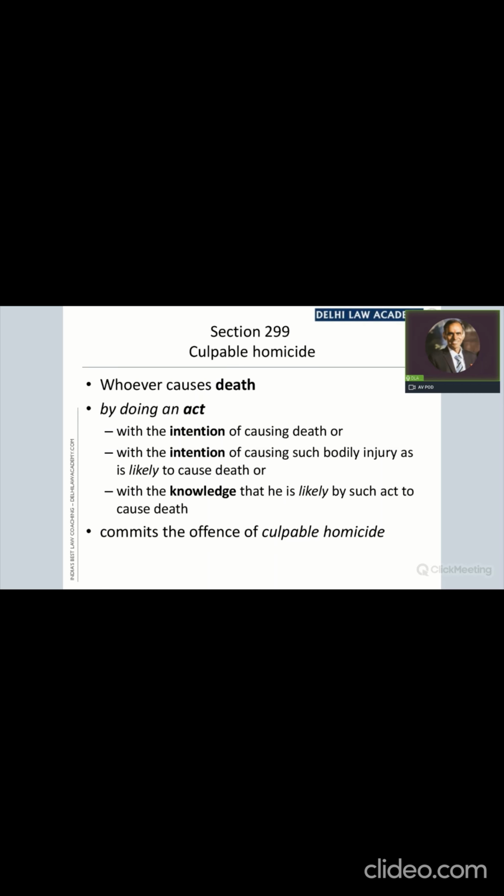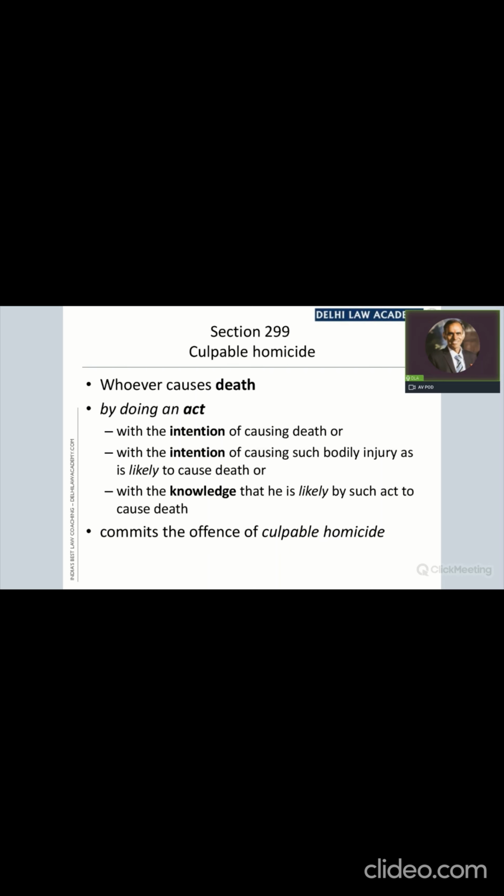It is a case of culpable homicide, and it is culpable homicide because the accused had the knowledge that the injuries he is causing are likely to cause death. So the punishment will be under section 304. Now section 304 has two parts. We have to answer as to which part will be applicable.